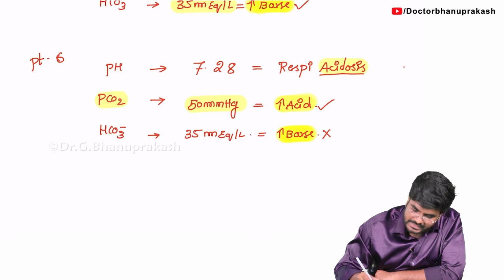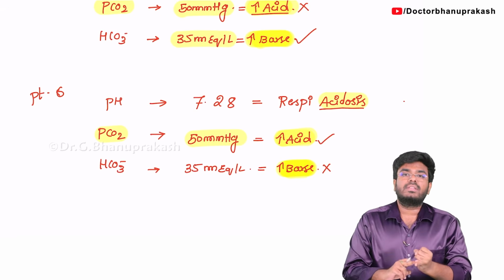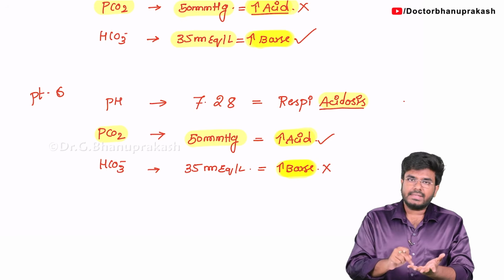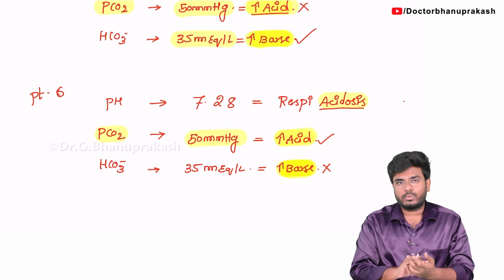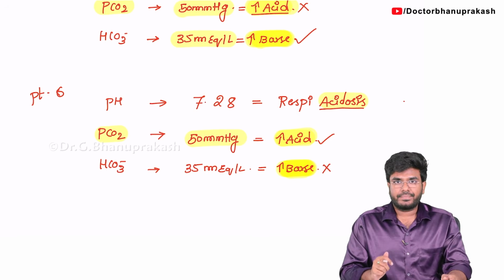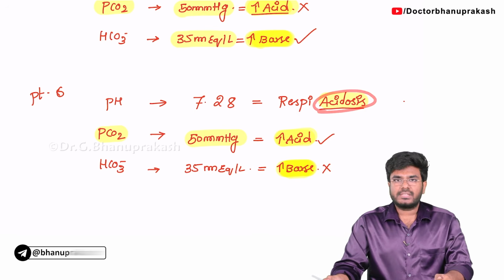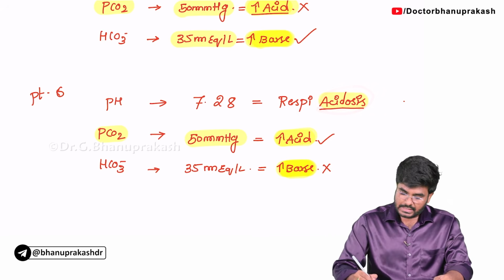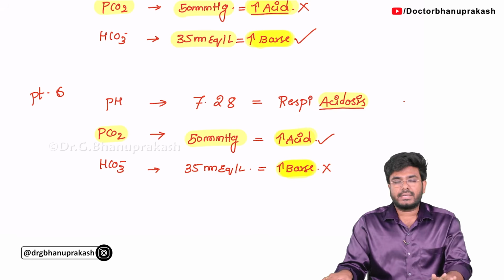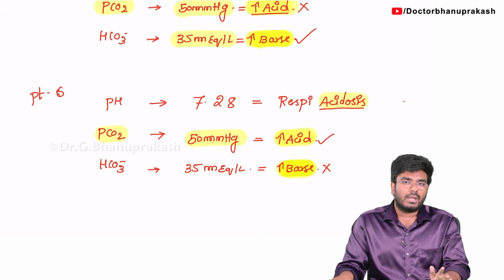Then why are the bases increasing? Compensation. So, this is how to identify. First, identify whether the patient is having acidosis or alkalosis. Next step, identify whether it is respiratory or metabolic. Next, identify whether it is getting compensated, not compensated, or partially compensated. Here, the patient is having acidosis, and in order to compensate, the bases are increasing. Whether it is completely or partially compensated, we will discuss in subsequent videos with the help of Winter's formula, etc.